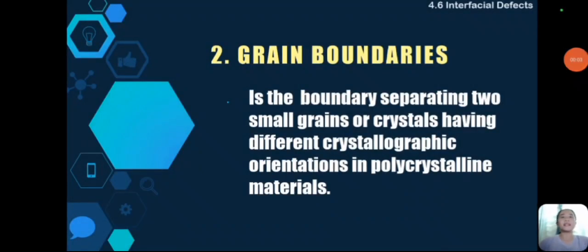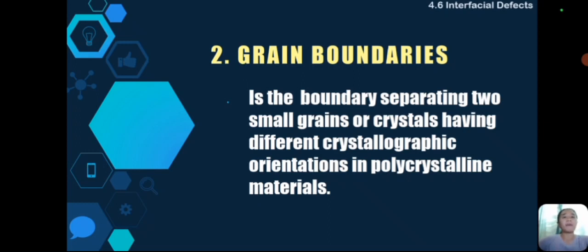Grain boundaries. A grain boundary is the boundary separating two small grains or crystals having different crystallographic orientations in polycrystalline materials. So, if you look closely in a block of metal, you'd see that it's made up of lots of tiny pieces, like grains of sand stacked together. Now, kapag nag-meet yung mga grains na ito, yung borderline is called a grain boundary.